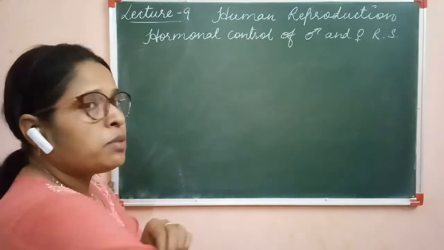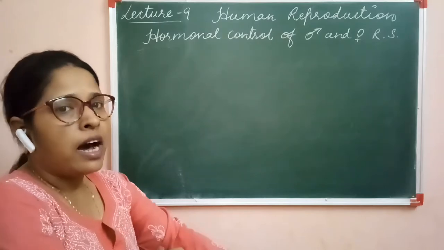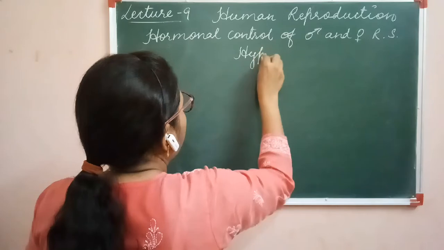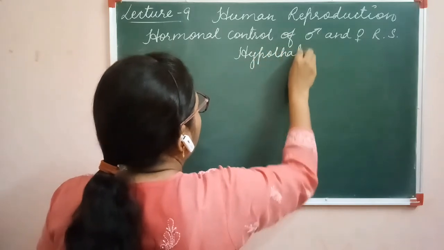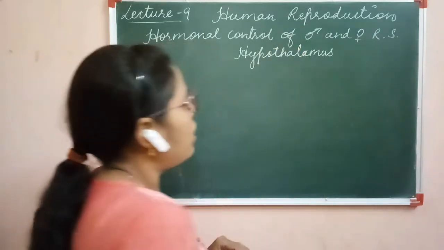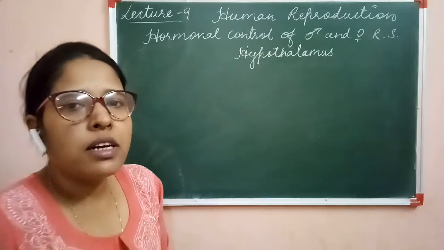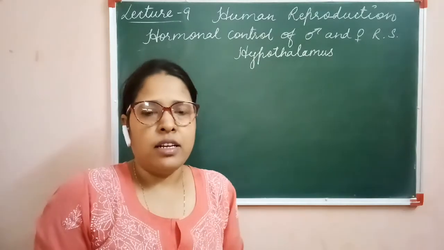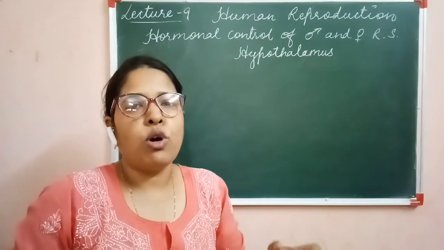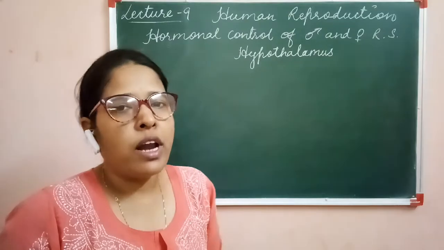A gland which is present in our body is called the hypothalamus. Hypothalamus is called the master of the master gland. The master gland is the pituitary gland. Clear? Because the pituitary gland secretes many types of hormones to control all the other endocrine glands of the